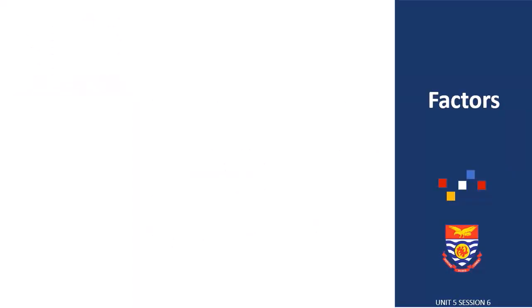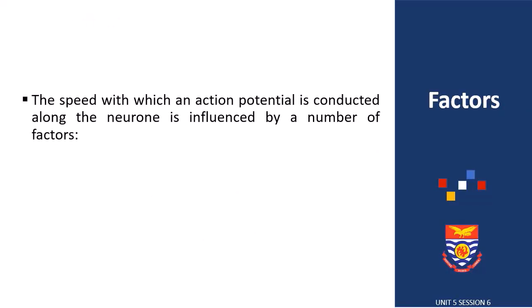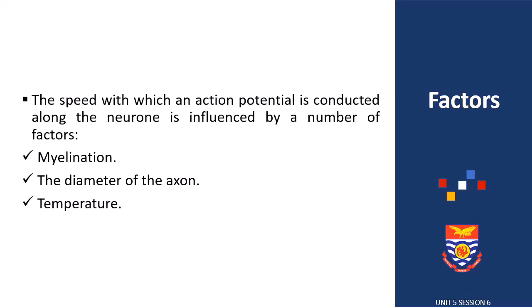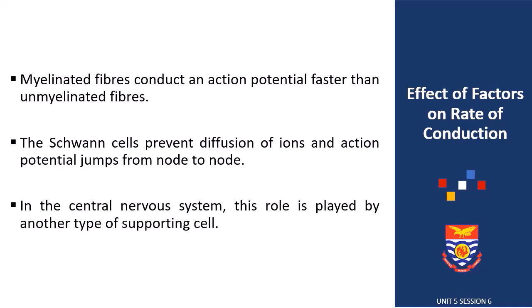The speed at which an action potential travels along the axon of a neuron is influenced by a number of factors. And as mentioned earlier, the movement of action potential along the axon of a neuron that is myelinated and unmyelinated differs. So myelination is one of the factors that affect the speed with which an action potential is conducted. The second one is the diameter of the axon. Another factor is the temperature. Now let's have a look at how these factors affect the rate of conduction.